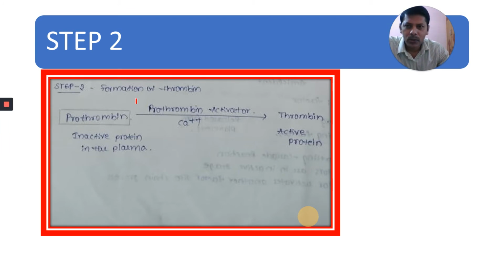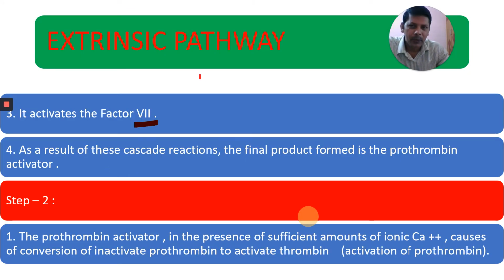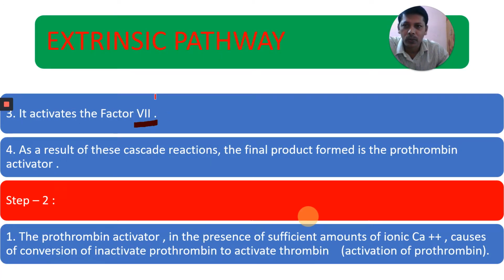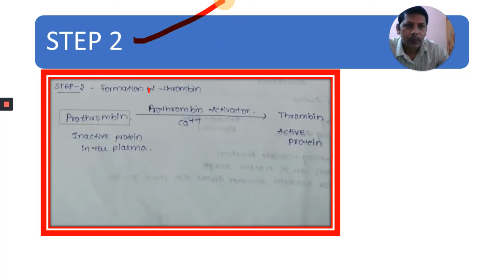At the end of the extrinsic pathway and common pathway, what is finally the product here? It is the prothrombin activator. Now we are coming to step 2, the mechanism of clotting of blood: formation of thrombin. What is formed in step 1? Prothrombin activator. In the presence of calcium ions, it converts prothrombin into thrombin.